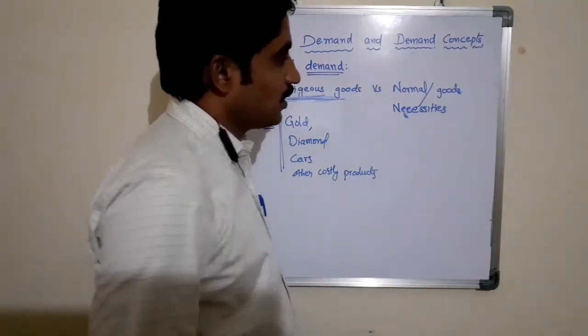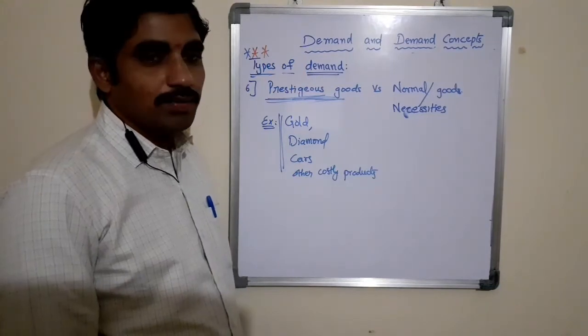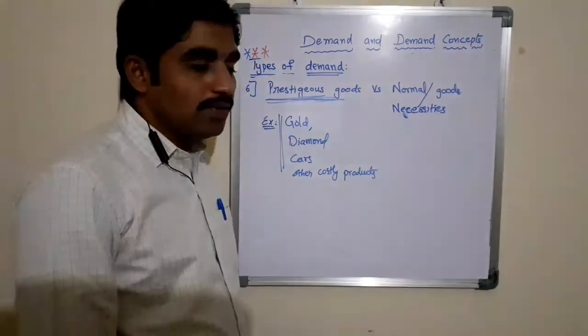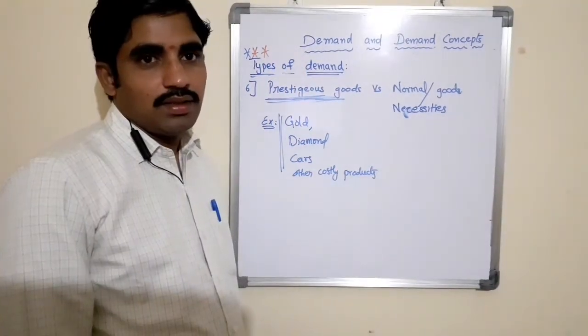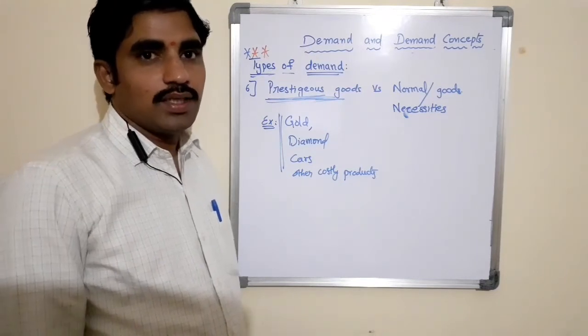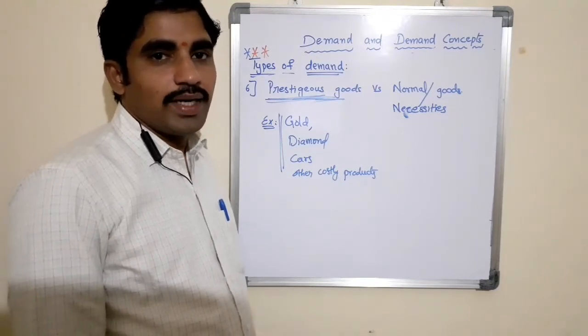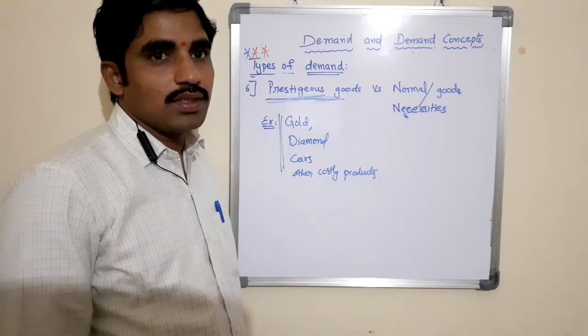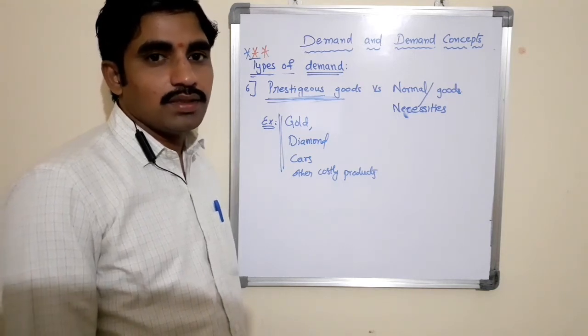Coming to the necessities or normal goods, or inferior goods, we can say. Inferior goods are the type of goods whose demand shows an inverse relationship with the consumer's income.